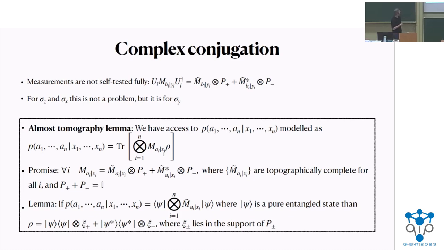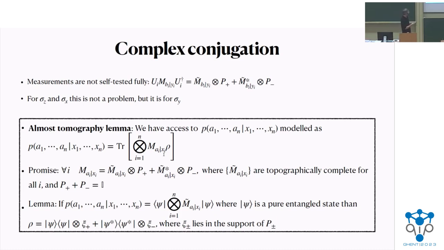And for that, we needed to prove this technical primitive that we call differently in different versions of the paper, but we could call it partial tomography or almost tomography lemma. It says that if we have access to some correlations that are obtained by performing measurements on an unknown state, and we have this promise from self-testing that these measurements have exactly this form, so they are partially characterized on this qubit subspace, that they are either the ideal measurement or its complex conjugate, and if they are tomographically complete on each site.